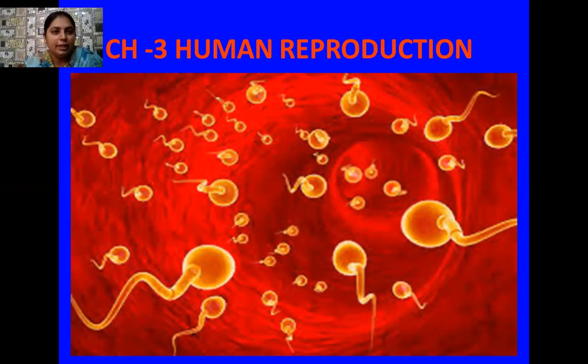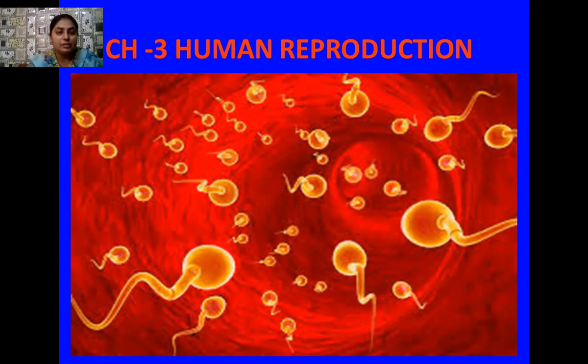As the name itself indicates, gametogenesis means formation of gametes. And you know that gametes are haploid cells. These are sperms in case of a male and ovum in case of a female. We have also studied in 10th class that sperms are generally produced in the male reproductive organs, which are testes, and the ovum is generally produced in the female reproductive organs, the ovaries. So one pair of testes and ovaries are there in male and female reproductive systems respectively.